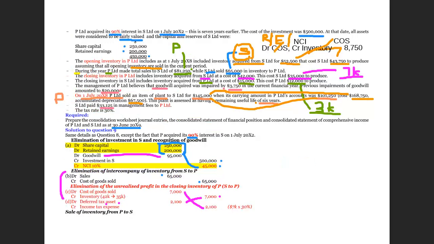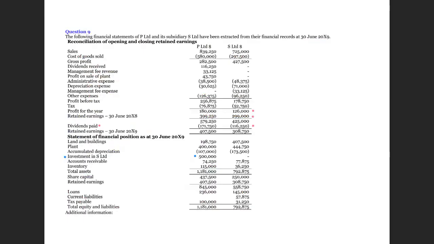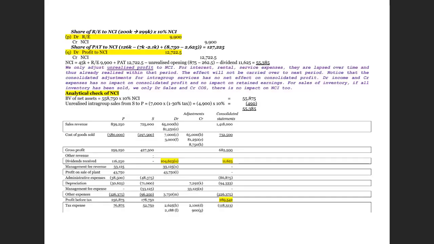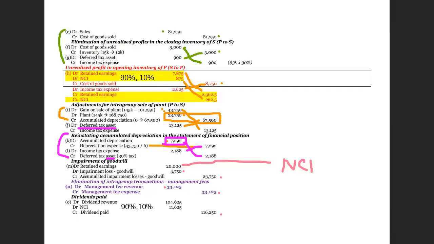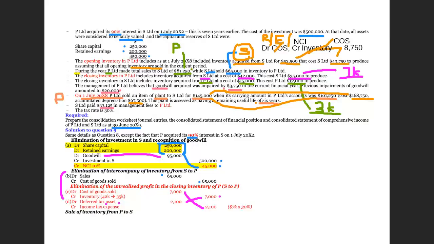After that, we start to share the profit. As I've said before, we know that the profit for the year is 126,000, opening retained earnings 299. We start from the year one first. So we share the post-acquisition increase in retained earnings. At the day of acquisition, the retained earning was 200,000. At the beginning of the current year, it increased to 299,000.